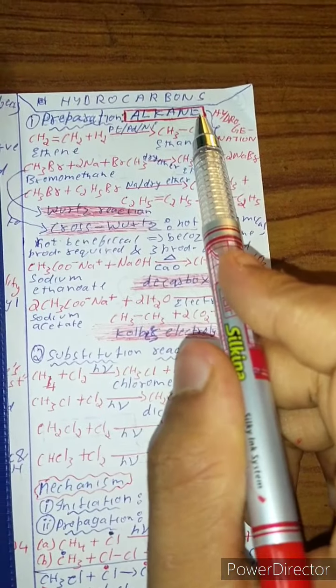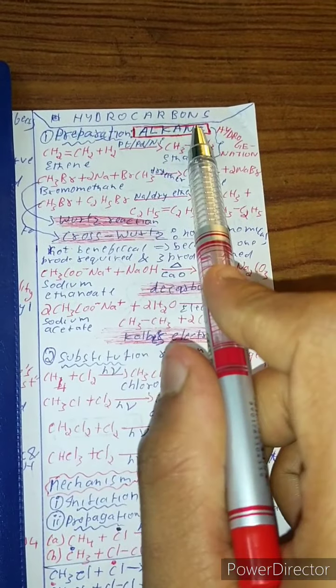Preparation of alkanes. In hydrocarbon, as you know, it's classified into three types. One is alkane, alkenes, and alkynes, and we are going to study the preparation reaction of all of them. First of all, preparation of alkane.